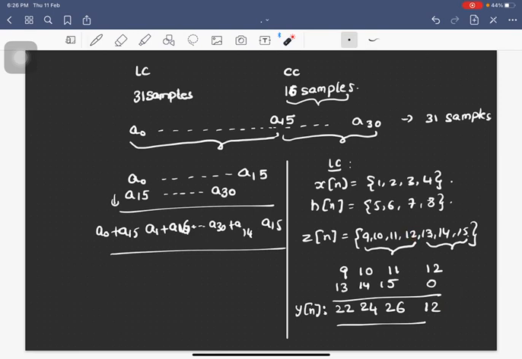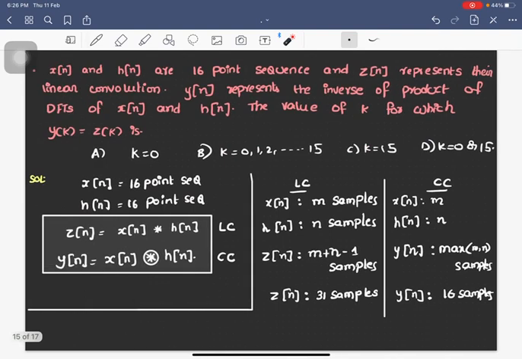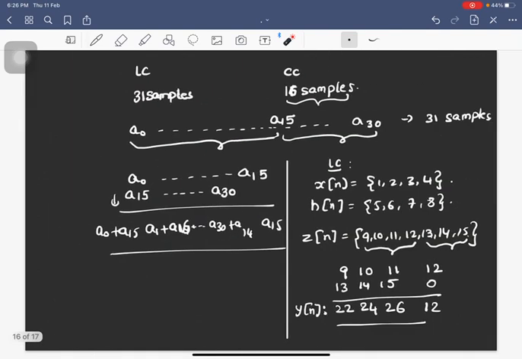And because here it is a 16 point sequence, x of n and h of n are 16 points. So the circular convolution will consist of max of 16 comma 16, that is 16 samples only. So the last sample will be n equal to 15. The circular convolution will contain 16 samples, but the last sample will be n equal to 15.